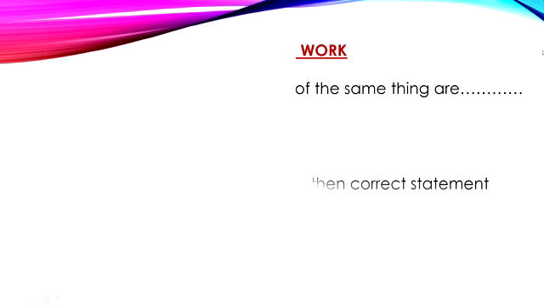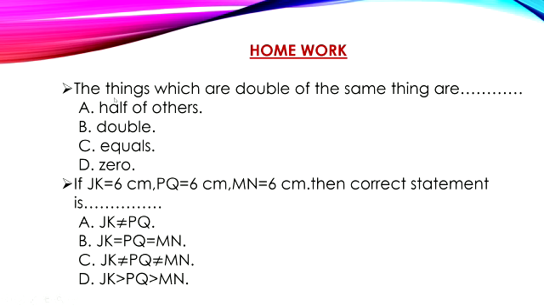Let us move on to the fifth homework question. The things which are double of the same thing are dash. All of them, or half of the others, double, equals 0. And the last homework question of this video: if jk is equal to 6 centimeter, pq is equal to 6 centimeter, mn is equal to 6 centimeter, then the correct statement is dash.